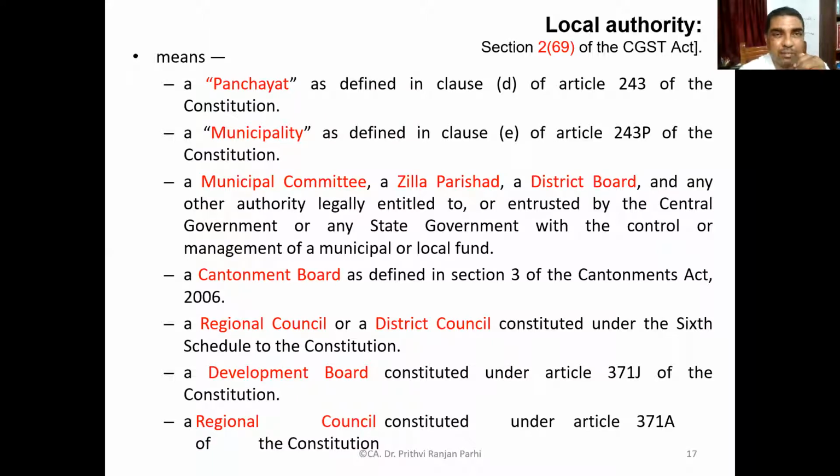These entities can be referred to as local authorities, like panchayat, municipality, municipal committee, Jilla Parishad, district board, cantonment board, regional council or district council constituted under the 6th schedule of the constitution, development board, regional councils. All of them are referred to as local authorities.